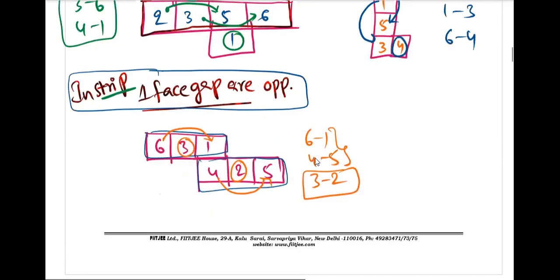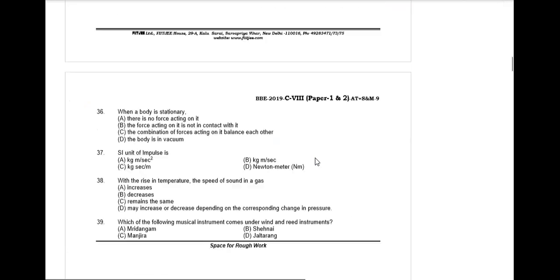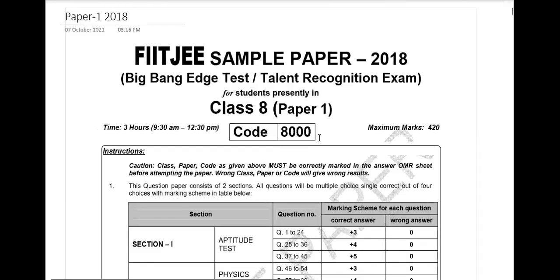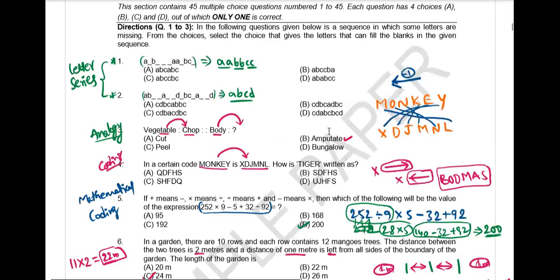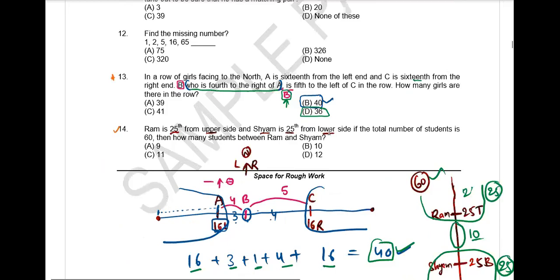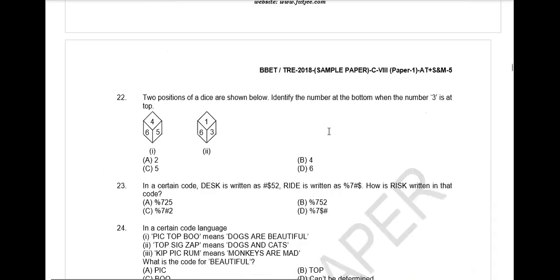Sir, I posted the question in the WhatsApp group. Okay, one sec. Yeah, in this also there is one dice question. We'll complete this and we'll come to your question.